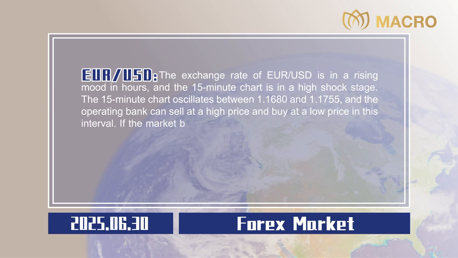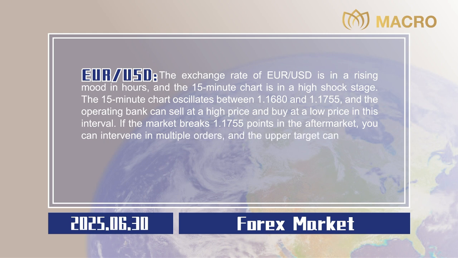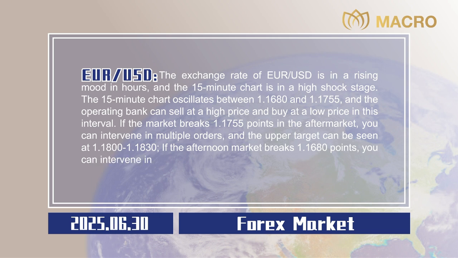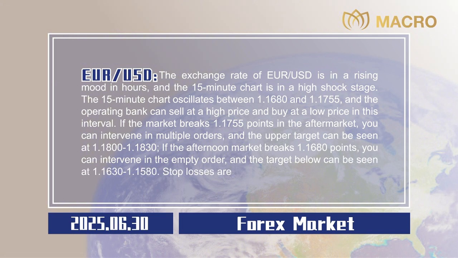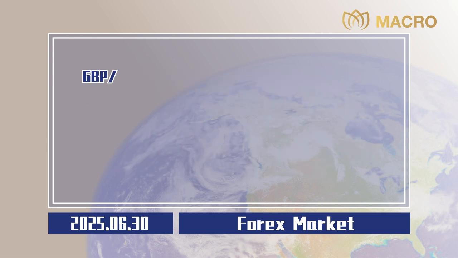If the market breaks 1.1755 points in the aftermarket, you can intervene in multiple orders, and the upper target can be seen at 1.1800 to 1.1830. If the afternoon market breaks 1.1680 points, you can intervene in the empty order, and the target below can be seen at 1.1630 to 1.1580. Stop losses are all 20 points, 0.0020.